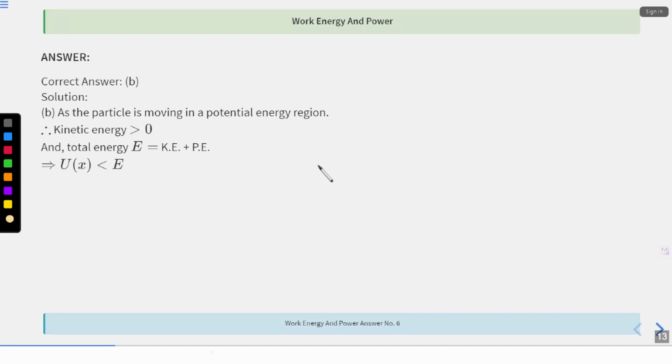And total energy should be kinetic energy plus potential energy, right? So if kinetic energy is greater than zero and the entire sum should be E, then the potential energy should be less than E, right? Correct? Okay.